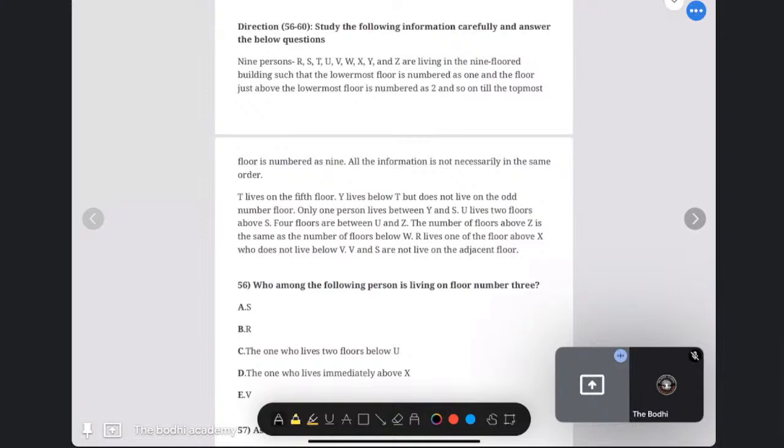So thus, the last time we did box based, today we did floor based. Next time we will see age or designation based.